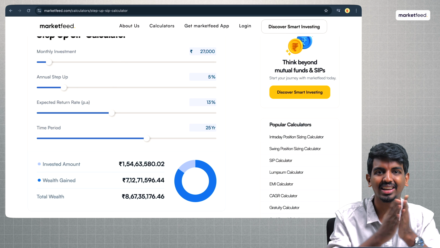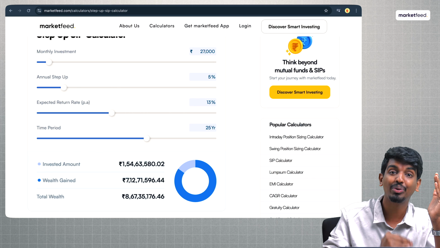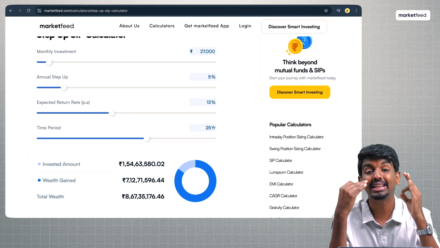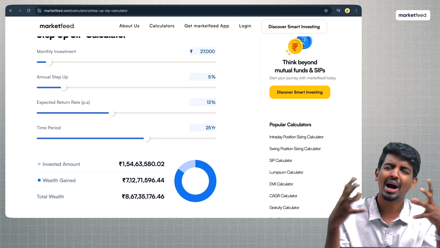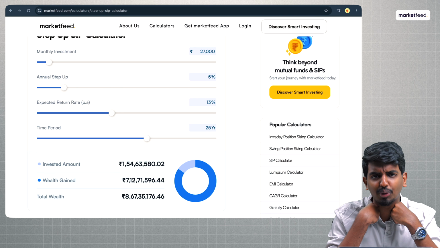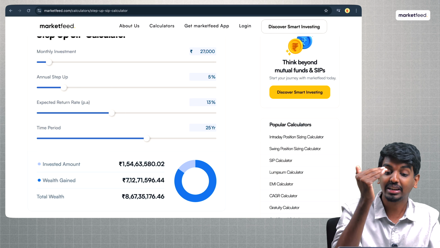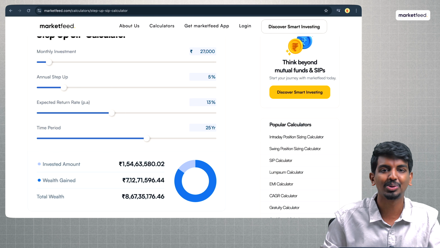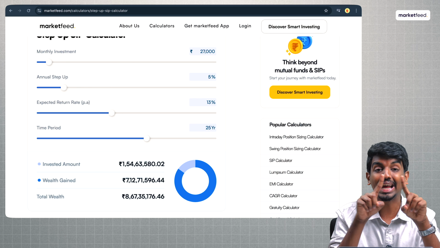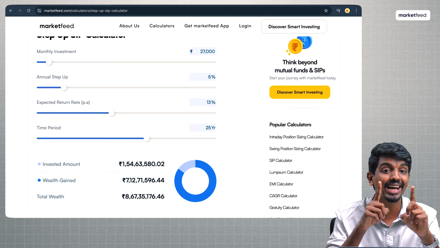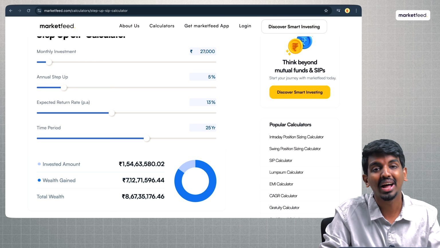So this is a basic calculation here. What did we do? We did a bottoms up approach and we understood what is a monthly investment that I need to have a lifestyle that I'm wishing to have for myself. Now, you can give all the right values for yourself. I'll give you the entire links in the description down below. You can go check it out. You can enter all these values for yourself and you can figure out the exact number that you should be having in your retirement plan.